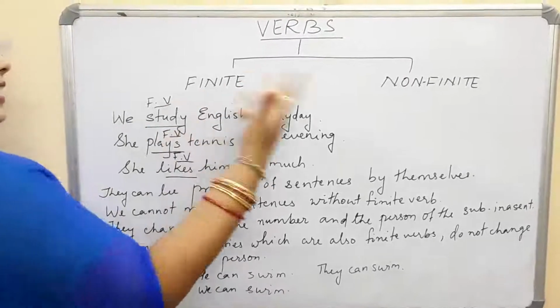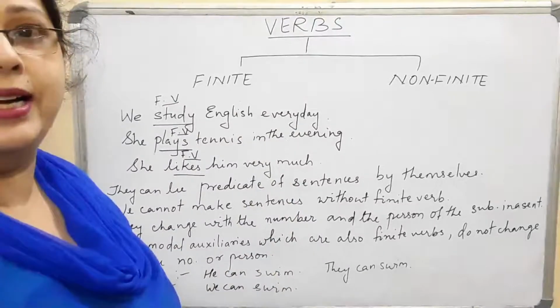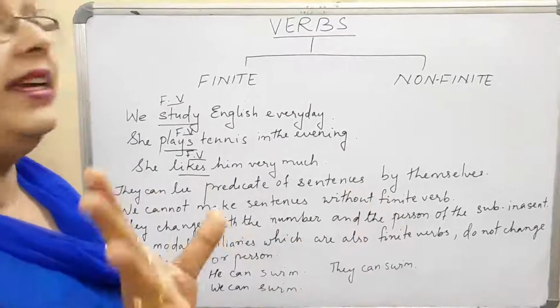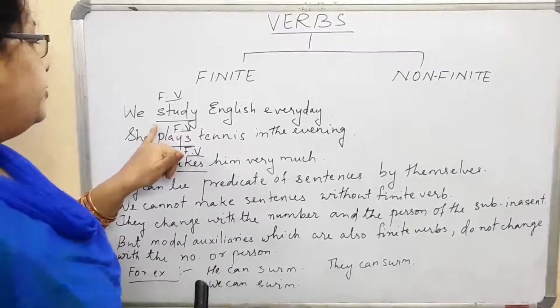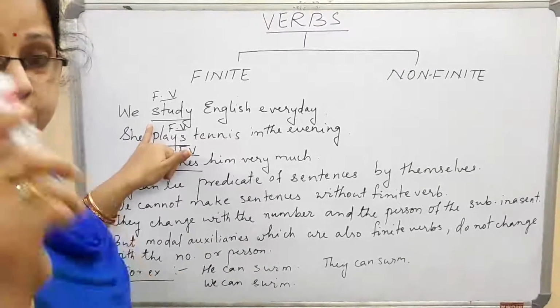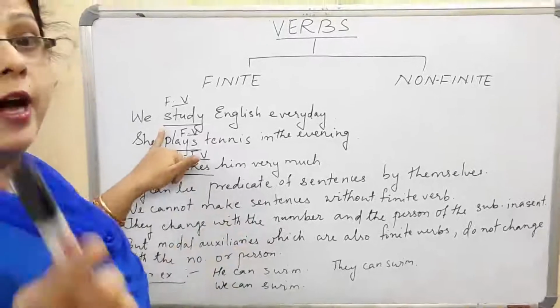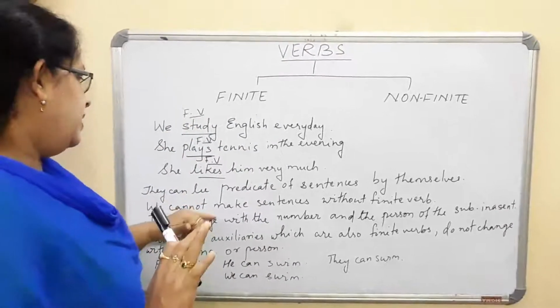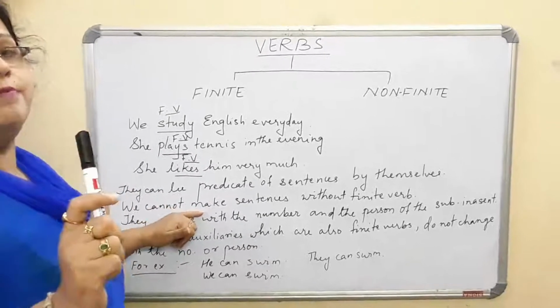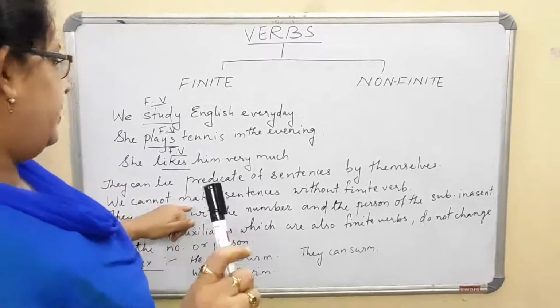If I say we English every day, what do you mean by that? That is a totally meaningless sentence. So first thing is, finite verbs can be the predicate of a sentence, but without finite verbs we cannot frame the sentence.